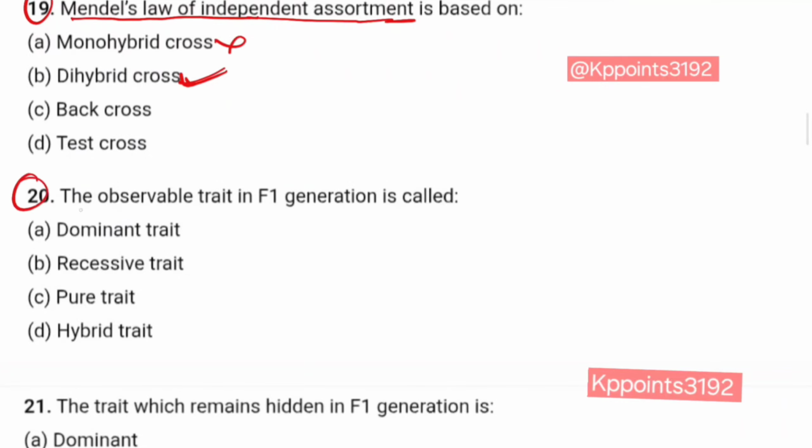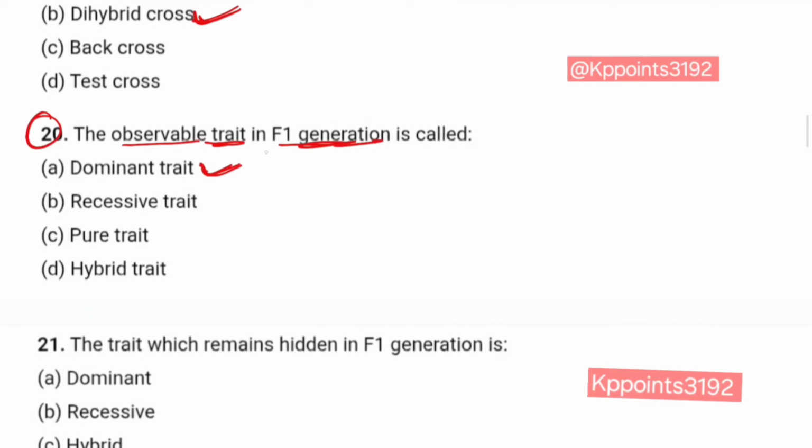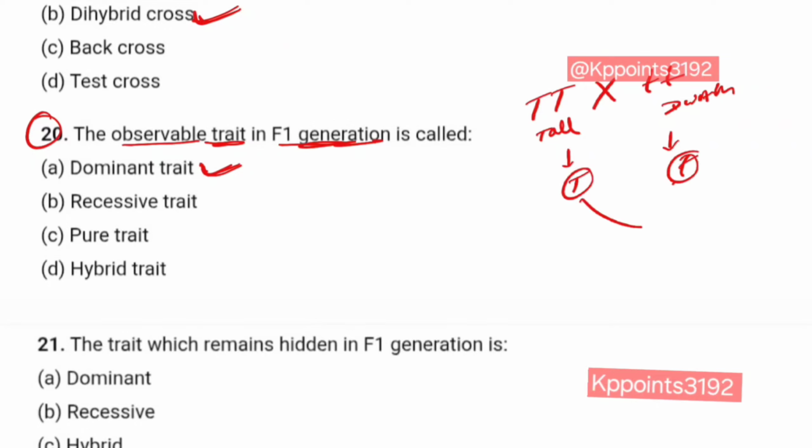Question number 20. The observable trait in F1 generation is called dominant trait? Yes. F1 generation, monohybrid: capital T cross with small t. This is tall, this is dwarf. First gamete formation, capital T, small t, and then fusion, capital T small t. All tall. Clear?